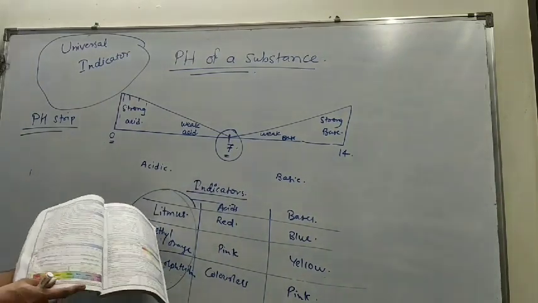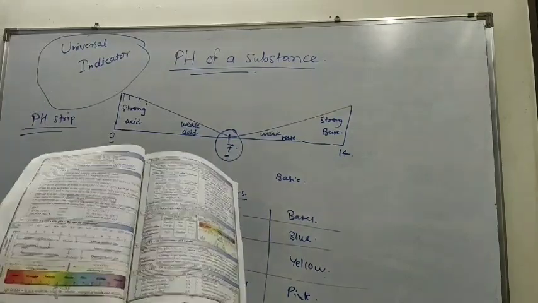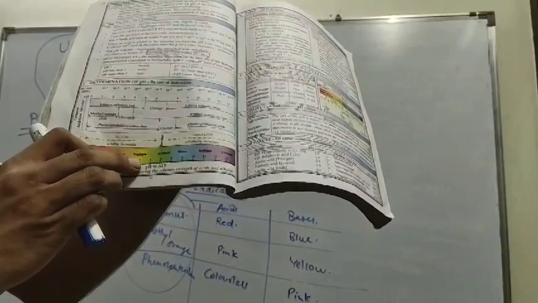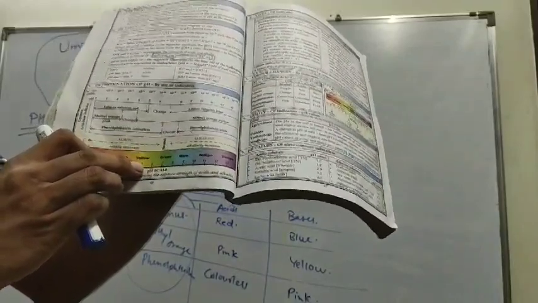If you can see in this diagram, if we put universal indicator in a substance and the color of the universal indicator turns yellow, which has a number 5, it means that the substance has a pH value of 5.